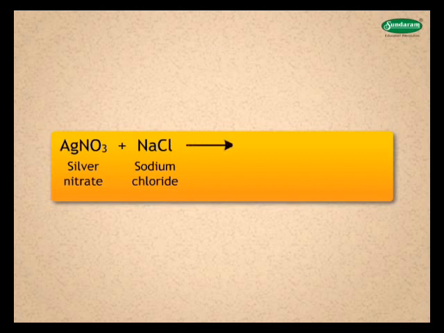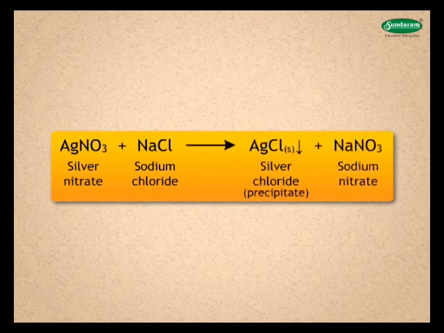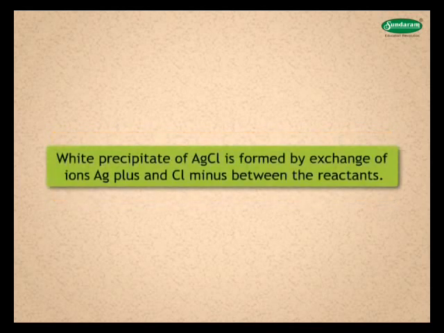Another example is AgNO3 plus NaCl gives AgCl precipitate plus NaNO3. White precipitate of AgCl is formed by exchange of ions Ag plus and Cl minus between the reactants. Let us see one more example.